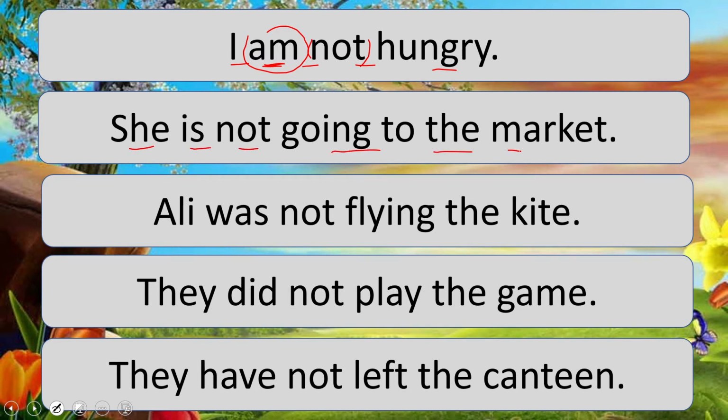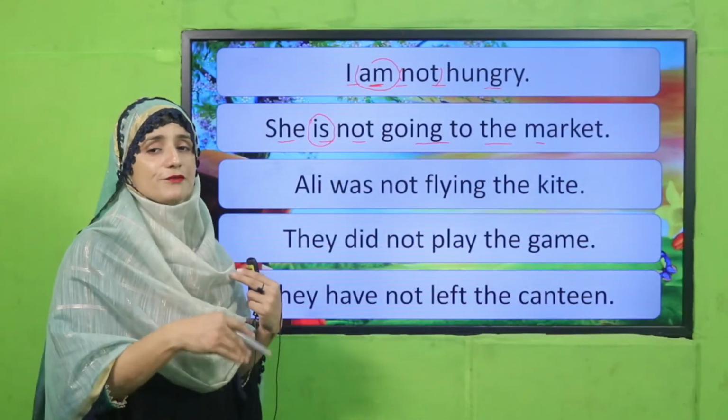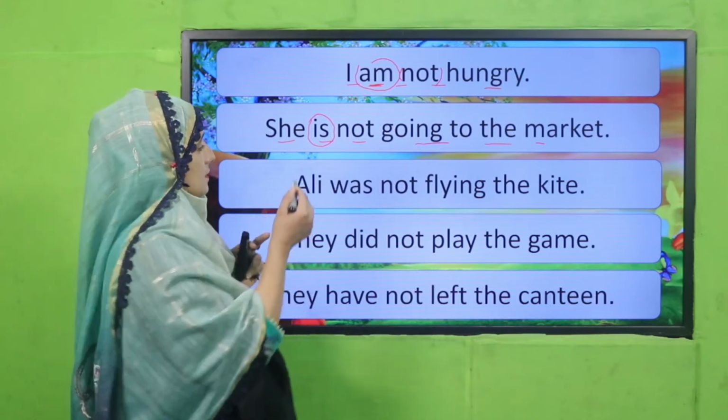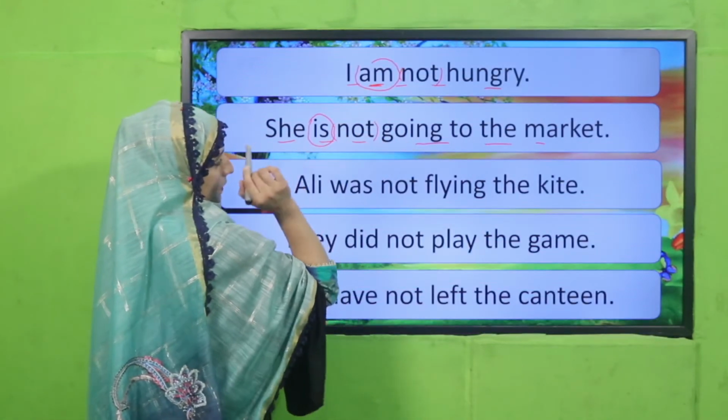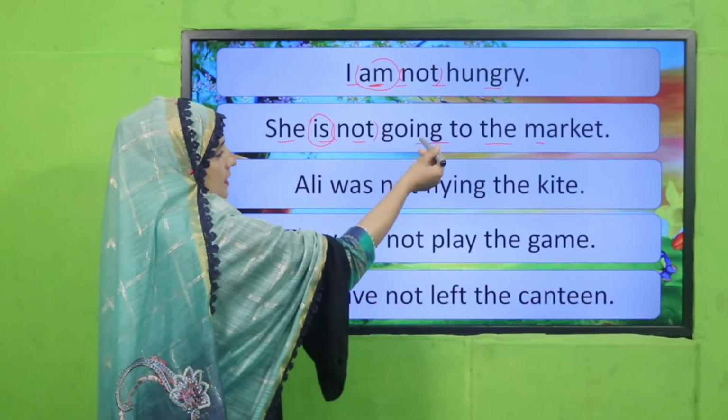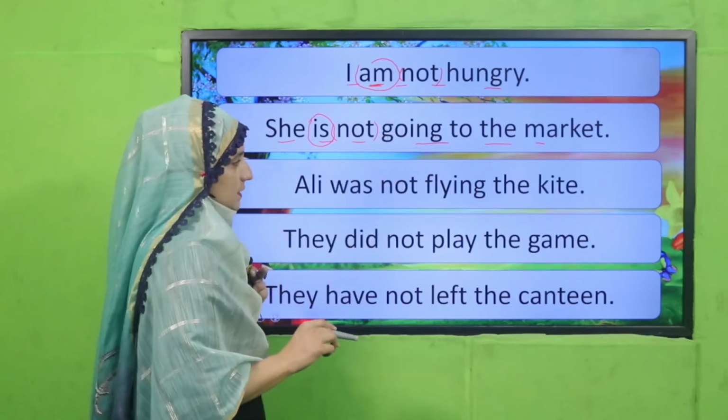Look now, I already discussed that right after the helping verb and before the main verb, when we are using be, do and have as a helping verb, we have to add not after the helping verb. See there, I have added it there also. Next, the main verb is there.